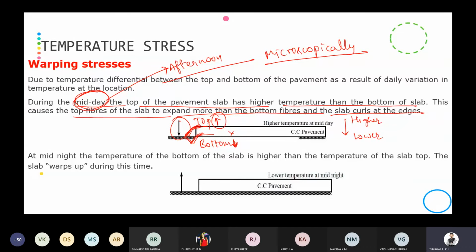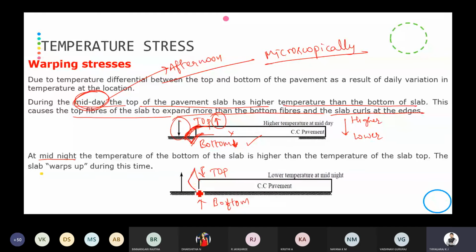If you see through a microscope, the slab slightly bends downwards at the edges in the afternoon time. When it comes to midnight time, the temperature is less at the top and more at the bottom. That's why the slab will bend upwards.